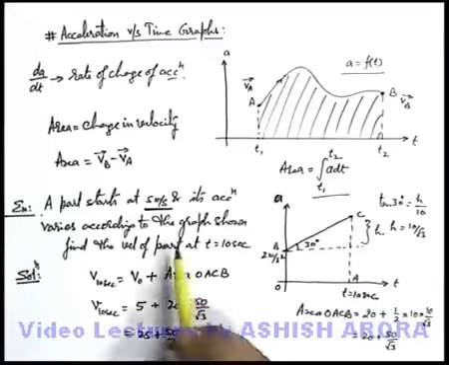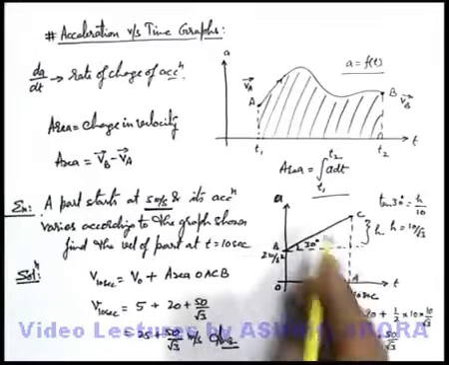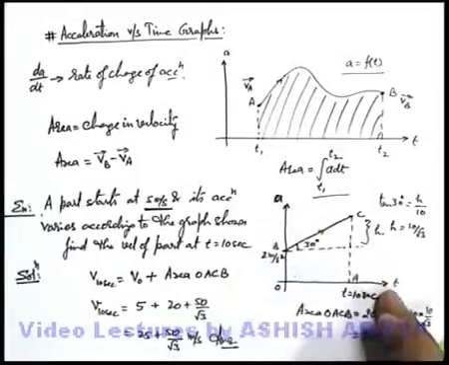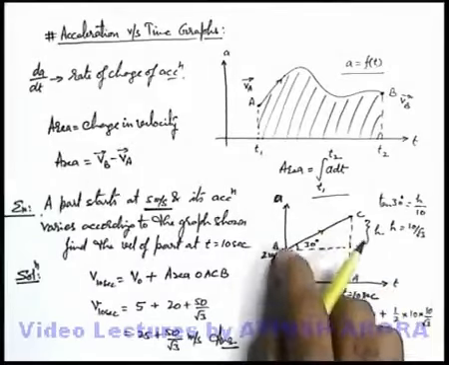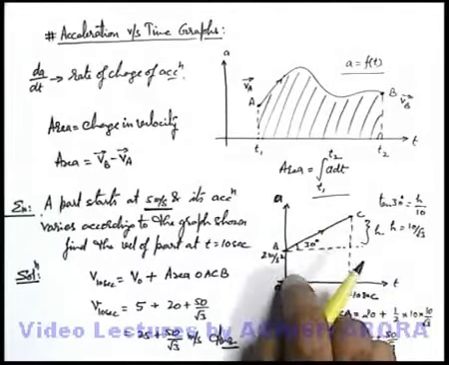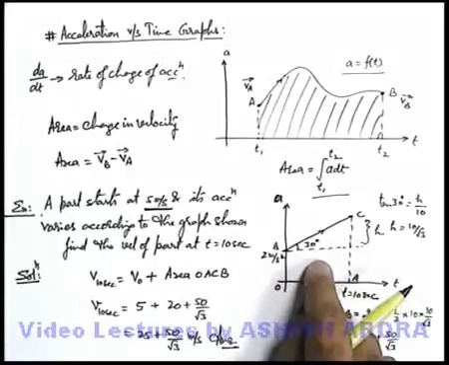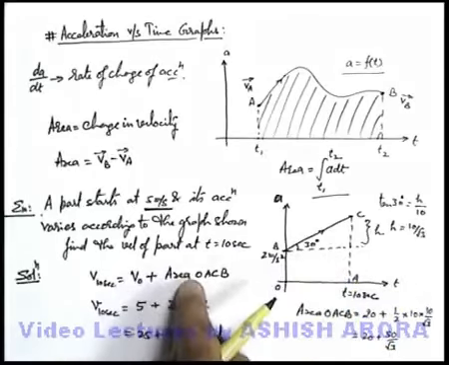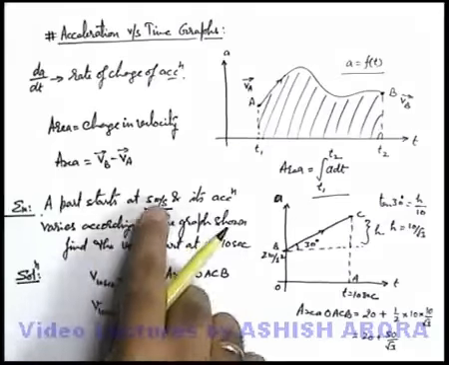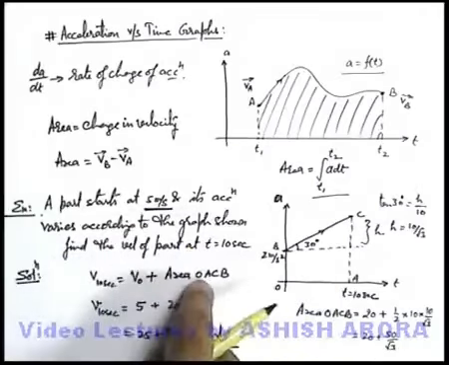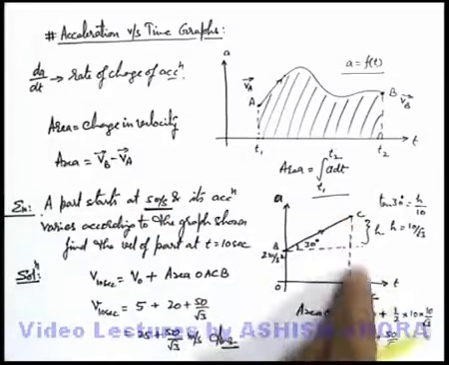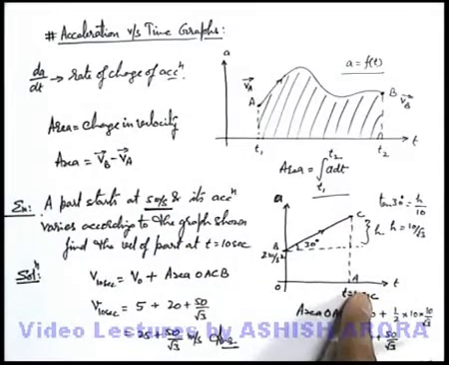So in such questions, whenever we are given acceleration time graphs, we can find the area of the acceleration time graph, and using this area we can find the change in velocity. Like here, to the initial velocity we have added the area, which gives us the final velocity of the particle at t equals 10 seconds.